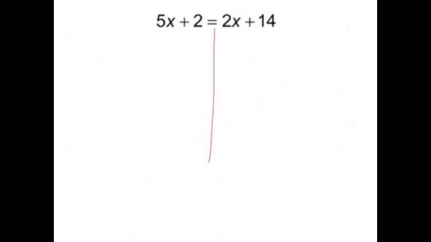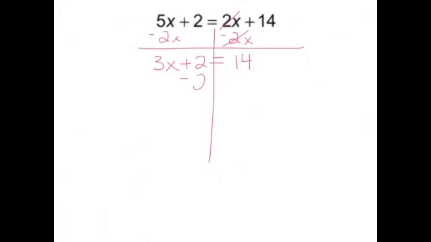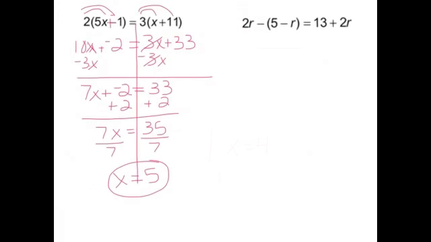Now, remember how we would move a constant? It works the same way with a variable. So it's a positive 2x, so I'm going to subtract the 2x over. 5x minus 2x gives me 3x plus 2. These canceled out, equals 14. And now it's a two-step equation from here. So we can subtract 2. 3x equals 12. Divide by 3. So x equals 4.